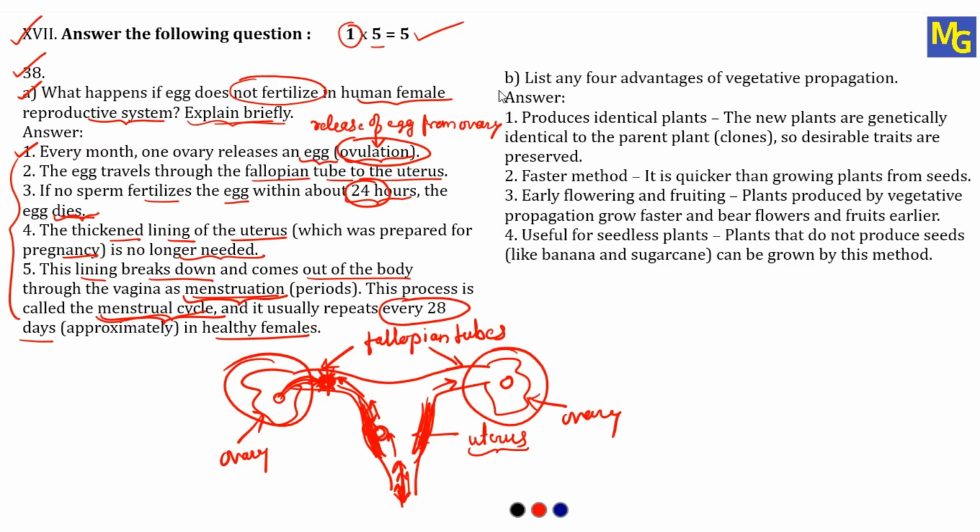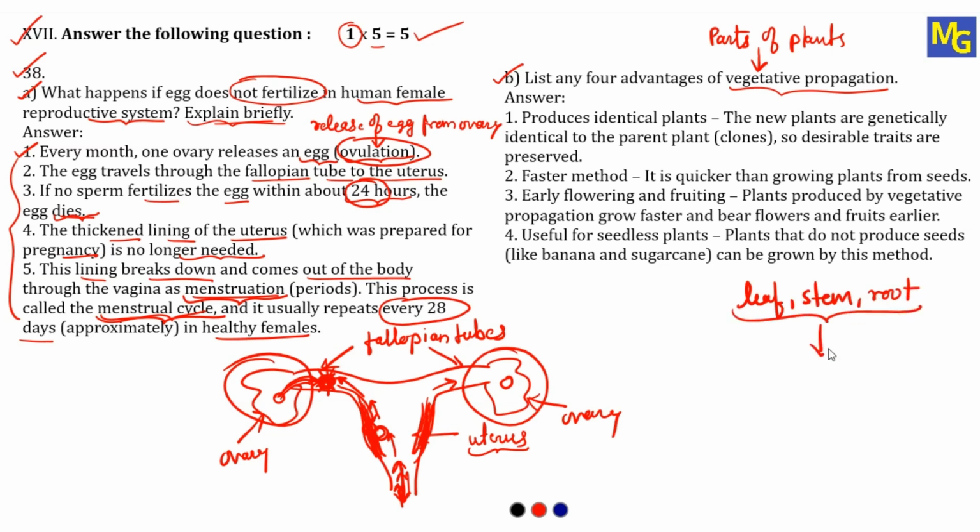Now the next question, question B, list any 4 advantages of vegetative propagation. Now see here, there are two types of reproduction, sexual reproduction and asexual reproduction. In asexual reproduction, there is one type which is called vegetative propagation. In this reproduction, we are going to use the parts of the plant, like it may be leaf, it may be stem, it may be root, etc. And by using these parts, we are going to grow a new plant.